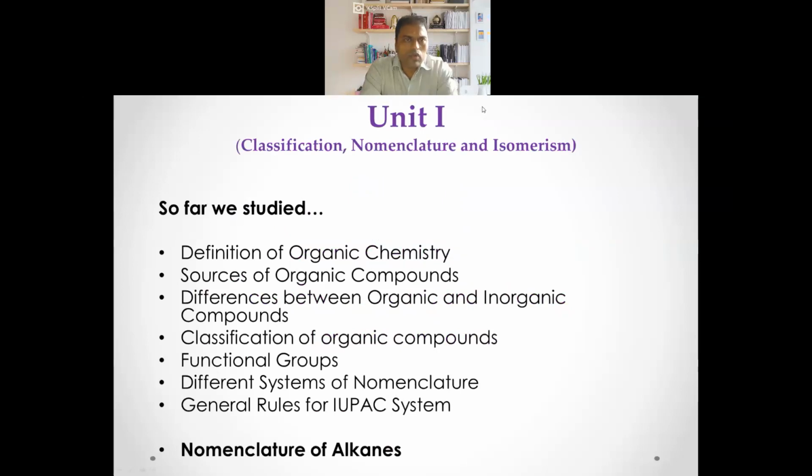In this chapter so far we studied the definition of organic chemistry, sources of organic chemistry, differences between organic and inorganic compounds, classification of organic compounds, functional groups, and different systems of nomenclature, that is, common name and IUPAC naming system. In the last class we studied general rules for the IUPAC system. In today's class we will study the nomenclature of alkanes.